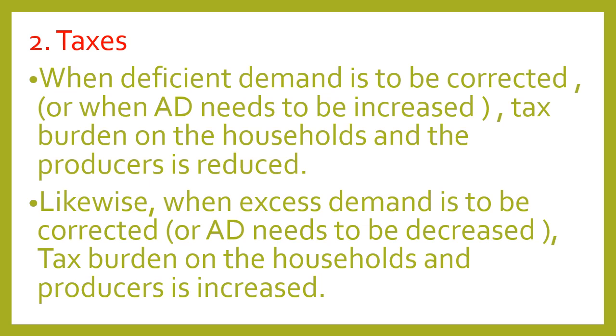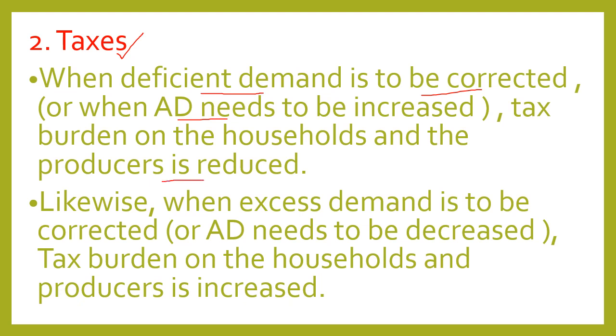Now the next way to correct excess and deficient demand is taxes. Taxes are the compulsory payments which are made by households or producing sectors to the government. When deficient demand is to be corrected, that means AD needs to be increased, so the tax burden on the households and the producers is reduced.